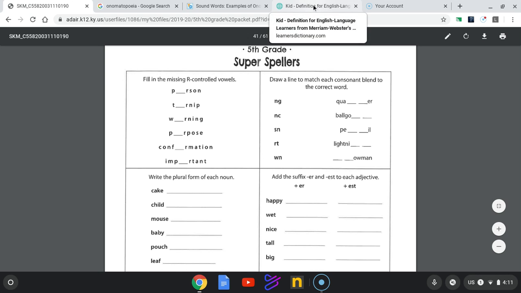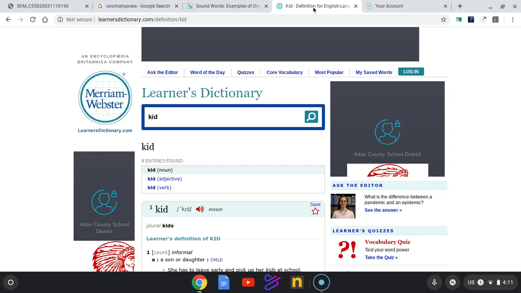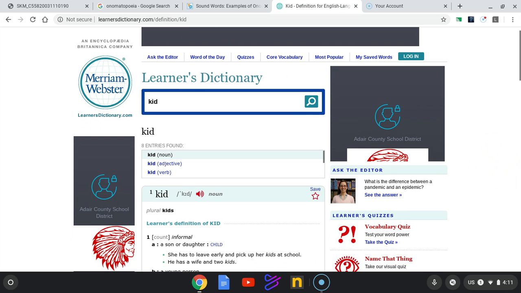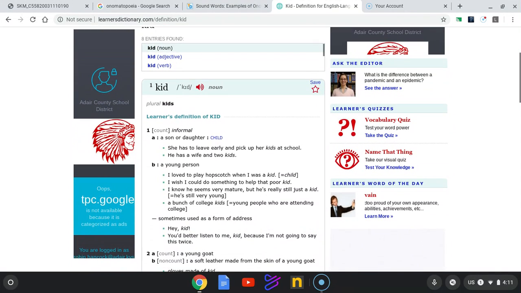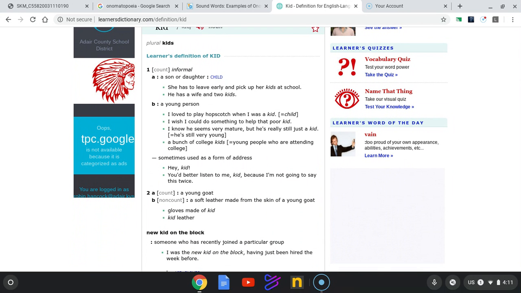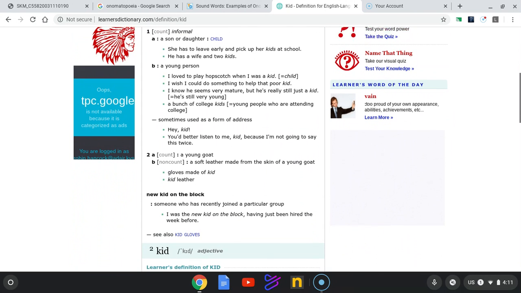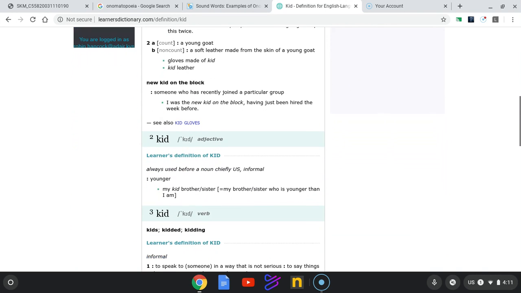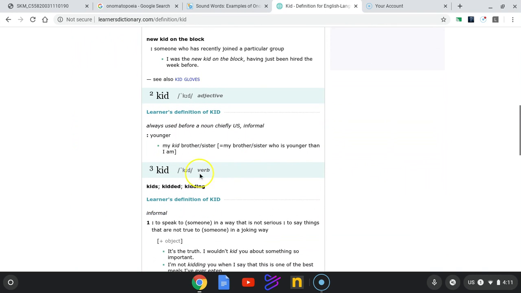Or there's all kinds of fun online dictionaries. This one is made for kids by Merriam-Webster. It's called learnersdictionary.com/definition/kid. And when you open up this one, it does give you all of the definitions. Of course, a word could be used differently, right? Like kid could be a noun, a young person, or it could be to kid, a verb, like if you're kidding with somebody, or even an adjective where you're saying my kid brother,